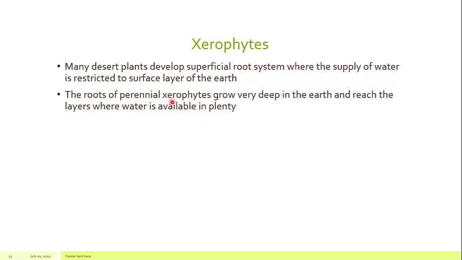There are certain plants which are ephemerals or seasonal, so their roots are superficial. They grow 1 inch or 2 inches below the surface of the soil. When there is rainfall, the water is available at the surface, and they quickly absorb that water. As their life cycle is very short, either 1 month or 1 month and 10 to 15 days, so we can say a 1.5 month life cycle.